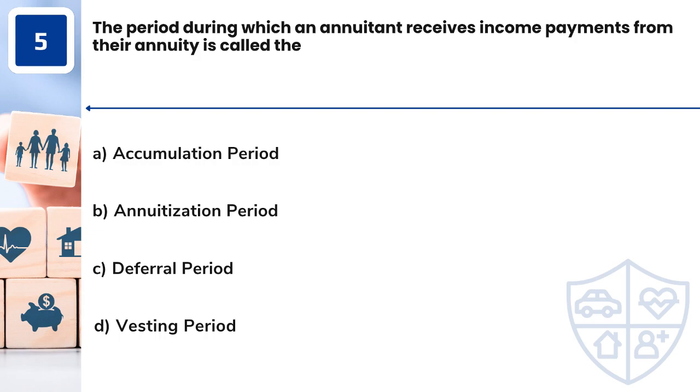Question 5. The period during which an annuitant receives income payments from their annuity is called the A. Accumulation period. B. Annuitization period. C. Deferral period. D. Vesting period.